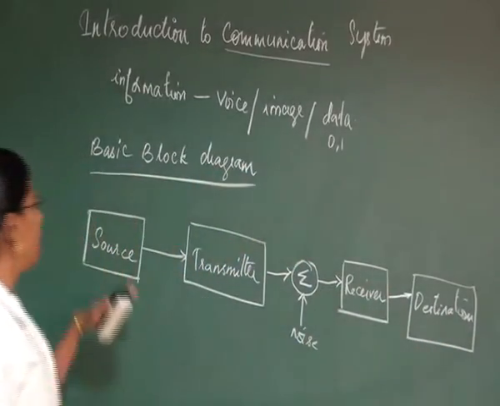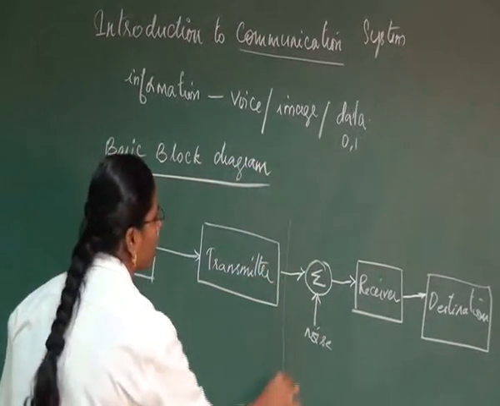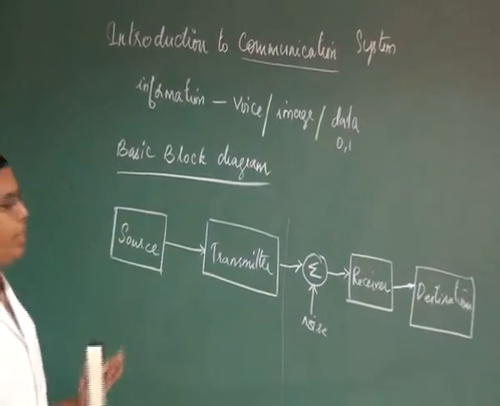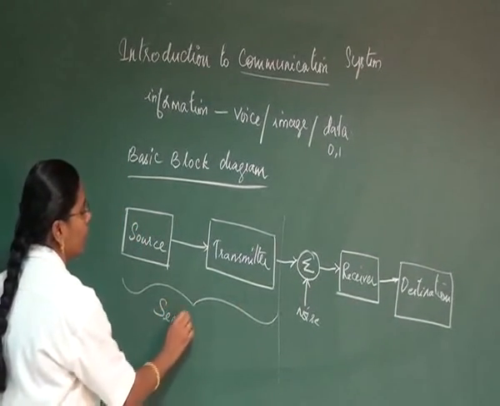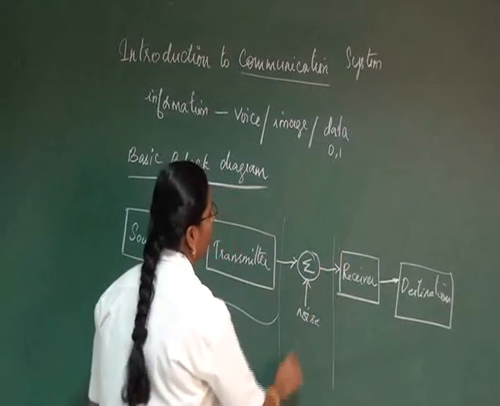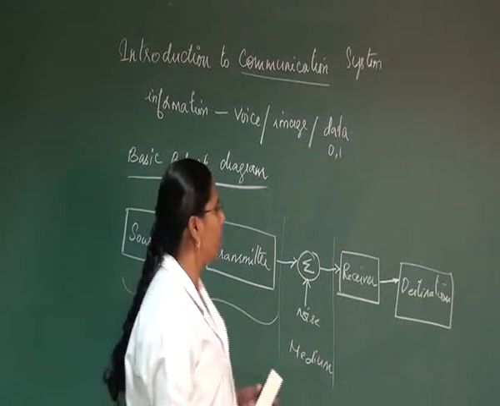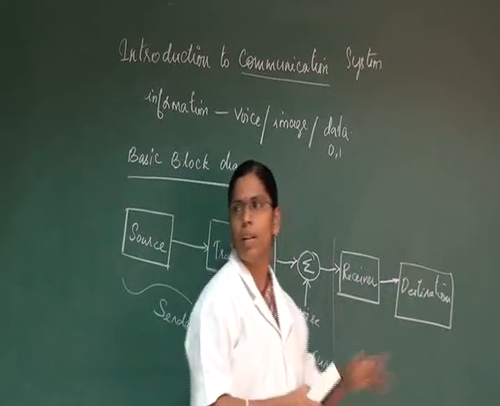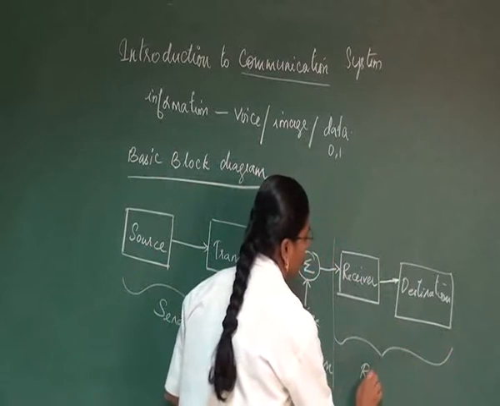Here, the first block plus the second block, that is the source and transmitter, combinedly form the sender side. So totally this will be called the sender, and the center part will be called the medium, and the other part which combines the receiver and the destination, totally this will be called the receiver.